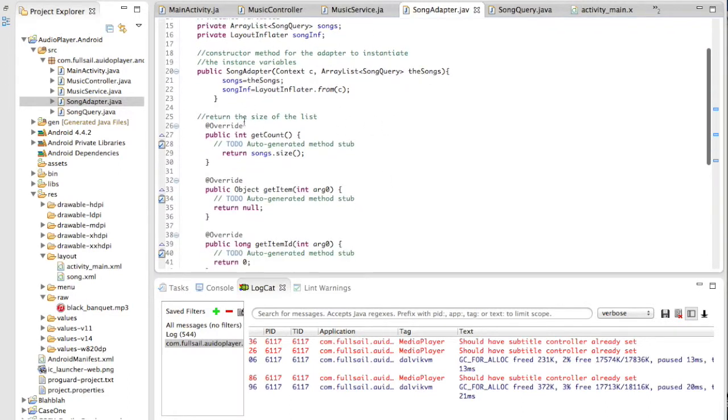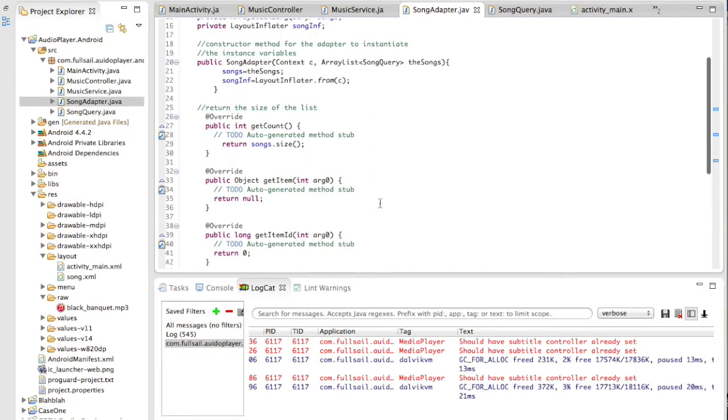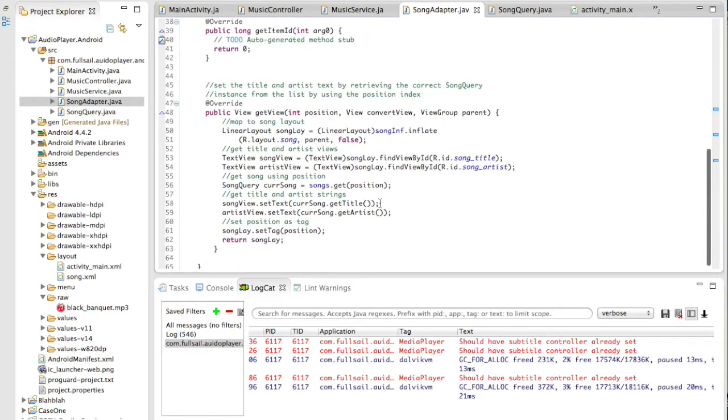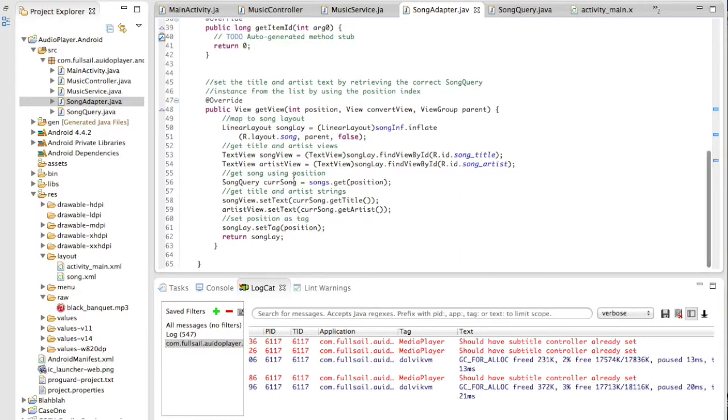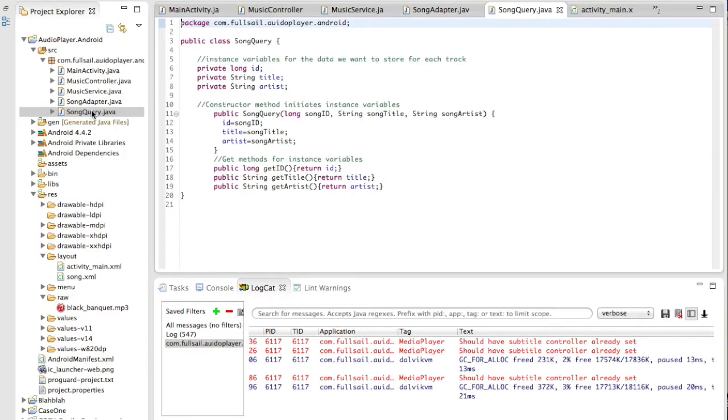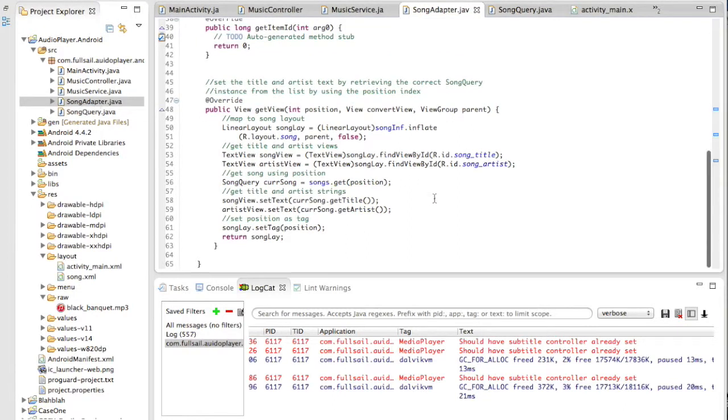This will return the size of the list, and here we set the title and the artist text by retrieving the correct song query instance from this class. Other than that, pretty straightforward, but it does take a lot of time to implement all these. But that's it. That's all I have for now.